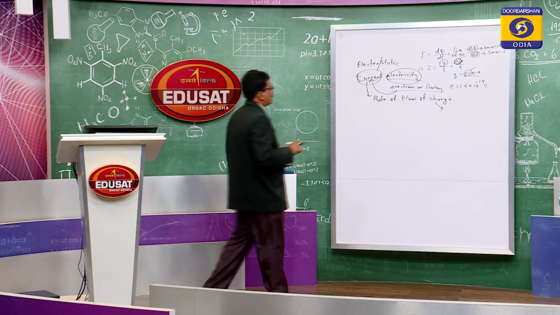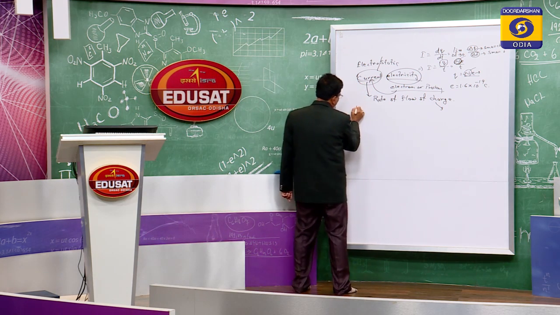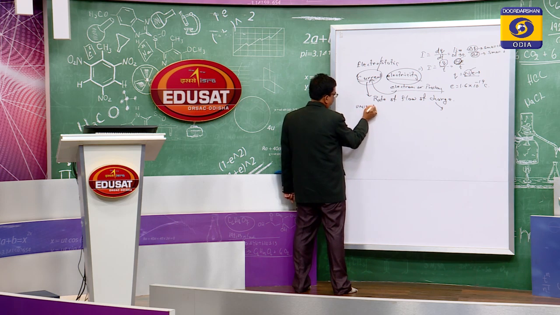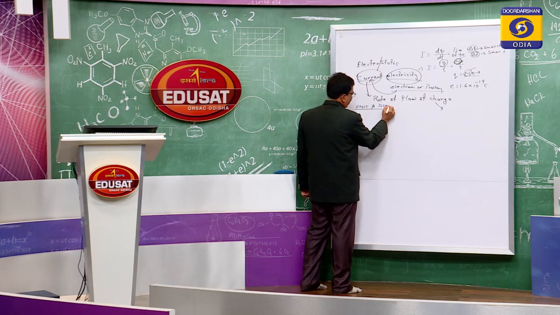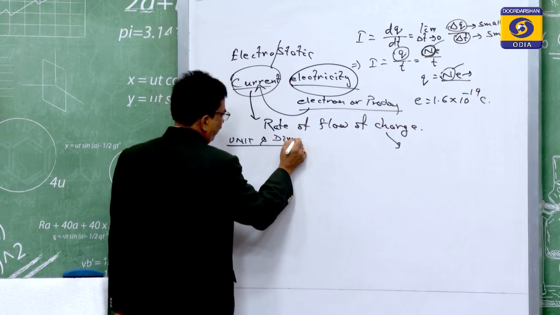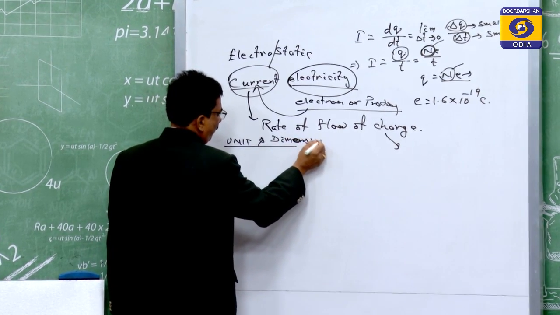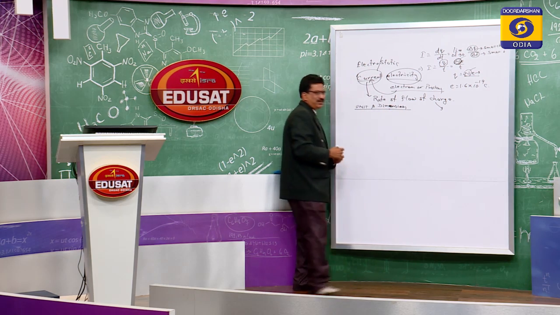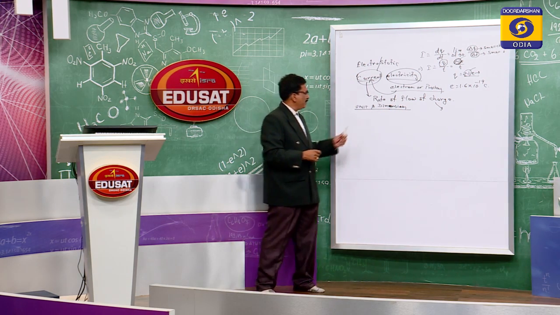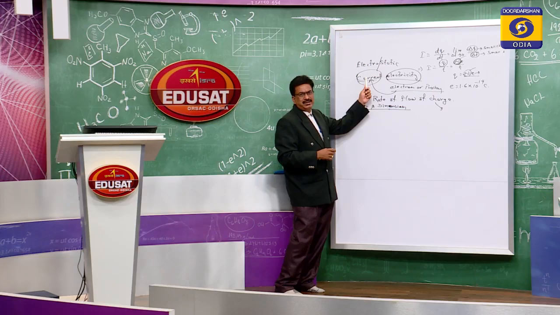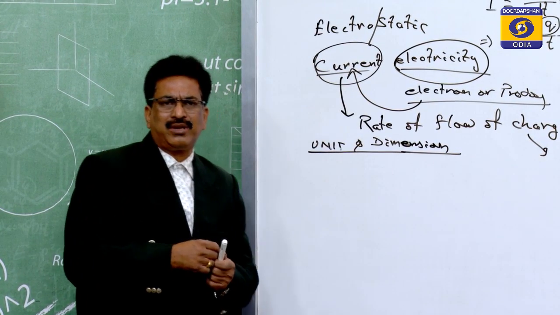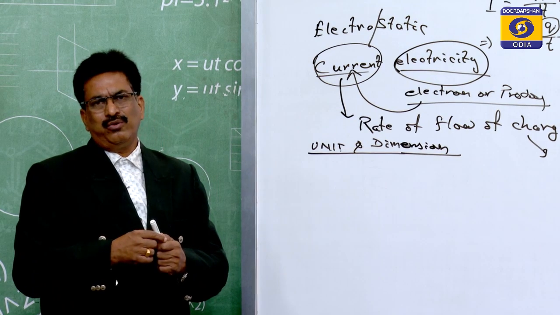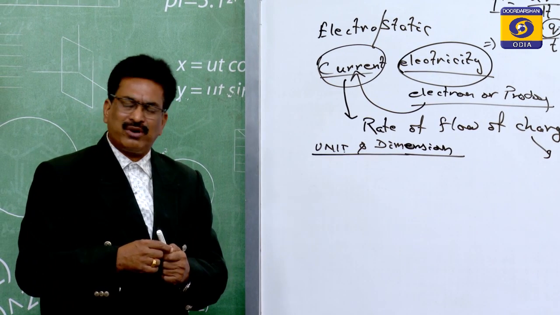Next we will discuss, if the current is there, what will be its unit and dimension. You know very well that to find the unit or dimension of any physical quantity, we first have to know its working formula.